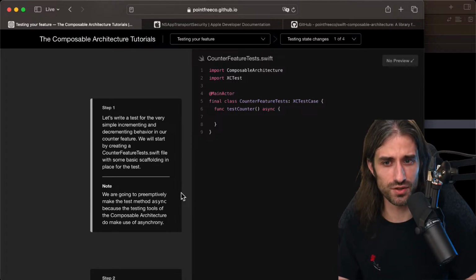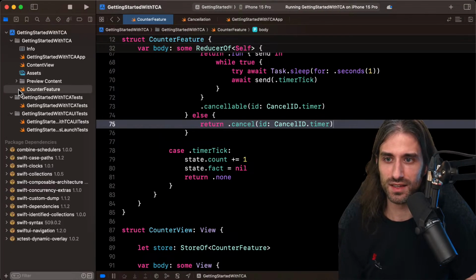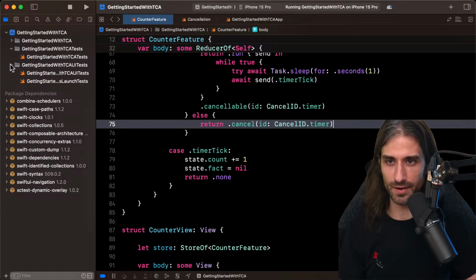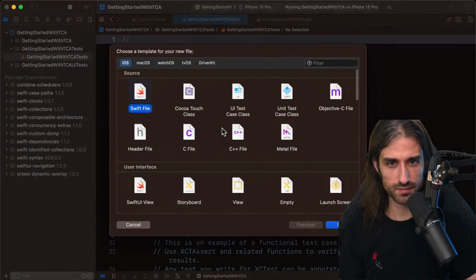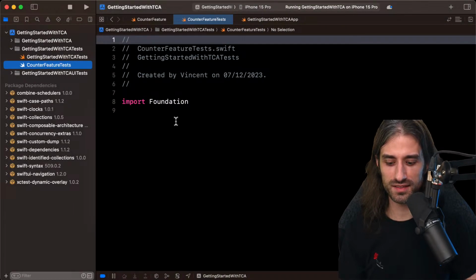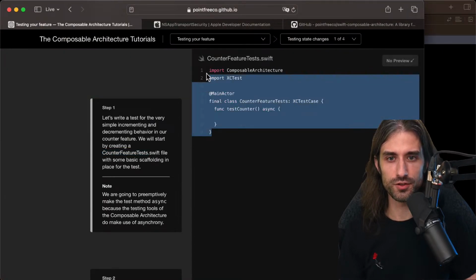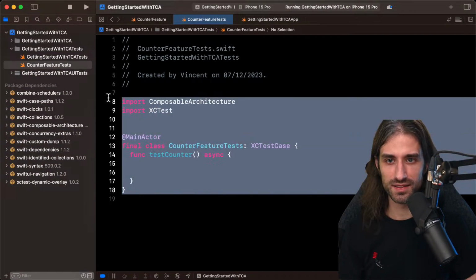We will start by creating a counter feature test.swift file with some basic scaffolding in place for the test. So I'm glad I've created my testing target when I created my project. So I'm gonna go into this one, so not the UI tests, creating a new Swift file, counter features test, and let's see. I'm just going to copy and paste. It will be easier.